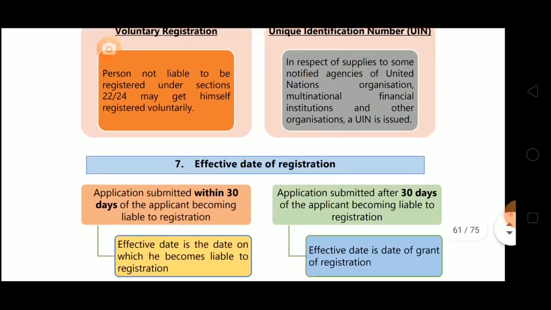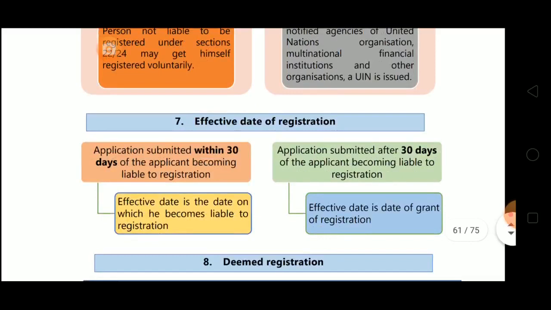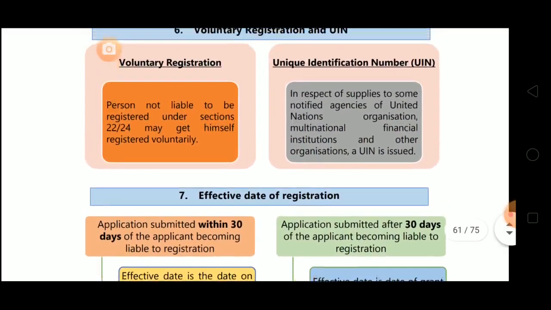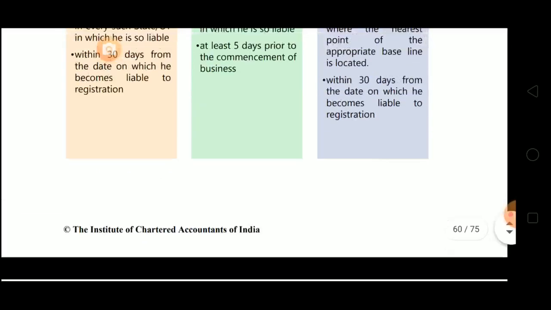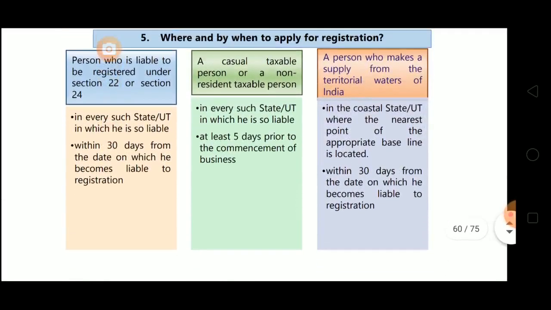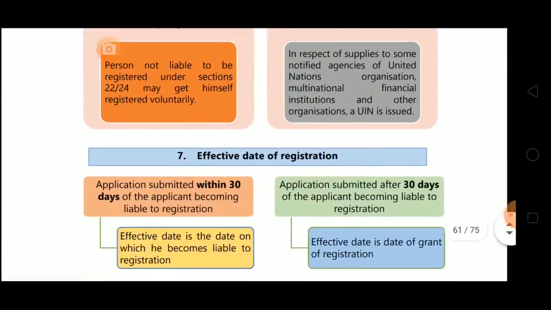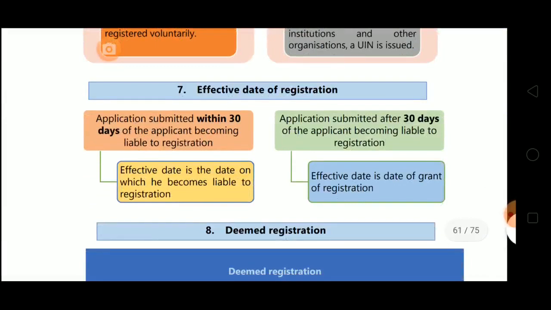Now next one is effective date of registration. Application submitted within 30 days of the applicant becoming liable to registration. Now effective date, I was thinking of discussing this here only with this one, but I thought that a separate point will be there, so I'll discuss it there. So here's the point.